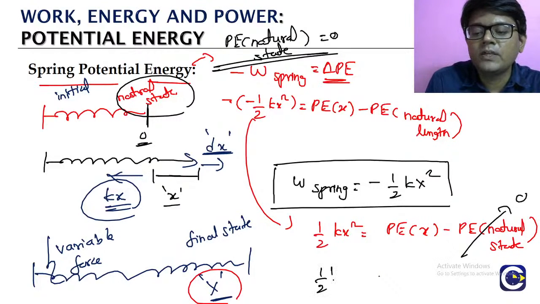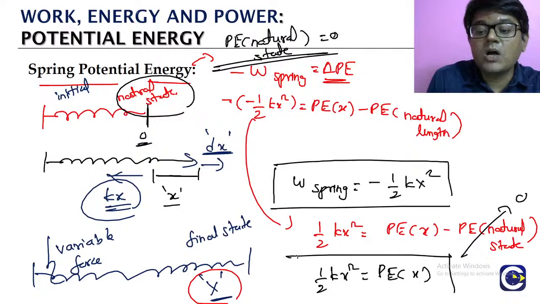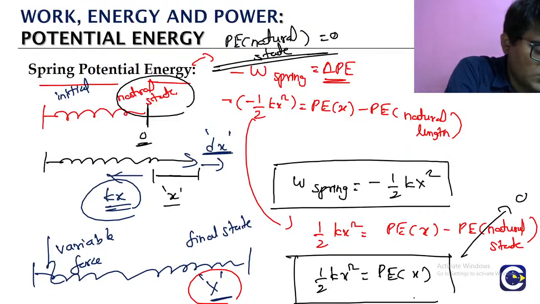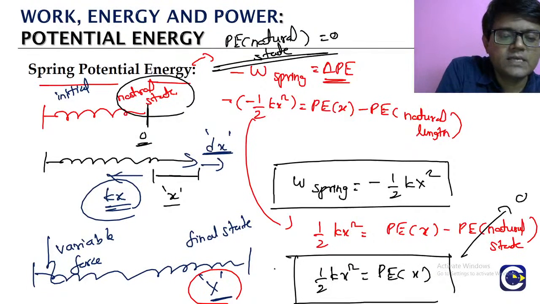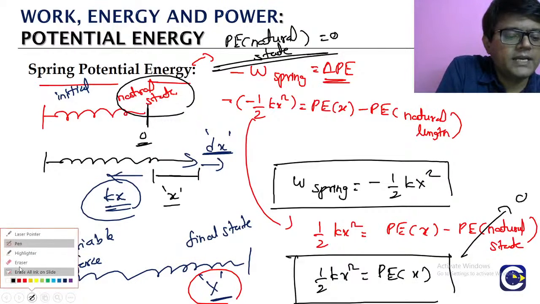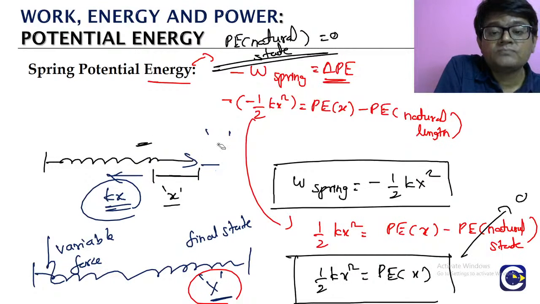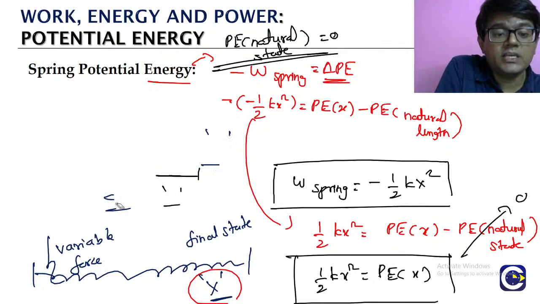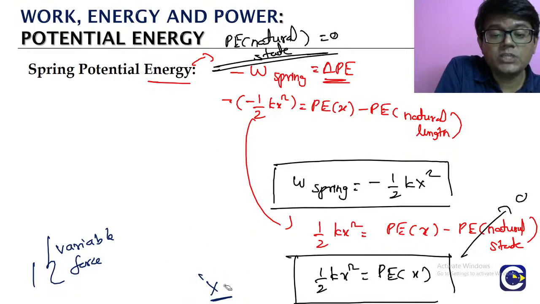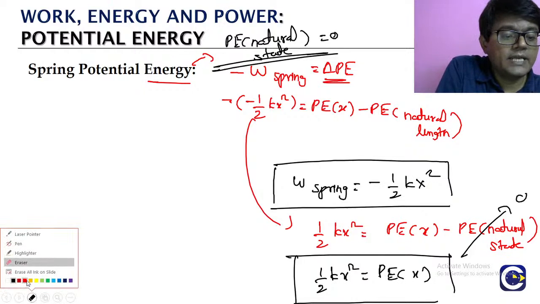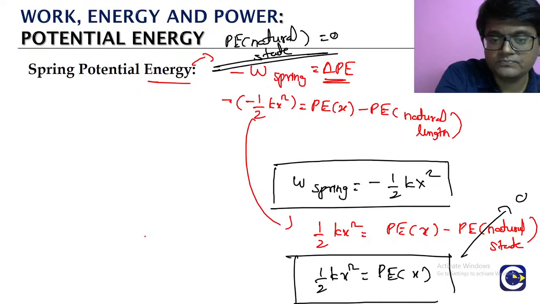Means the potential energy of the spring when it is elongated by a value x is half kx square. So when the spring is elongated by a value x, the potential energy value of the spring is half k into x square. So here we can see that the potential energy value will depend upon the property of the spring, which is the spring constant, and also it depends on the amount of elongation. Amount of elongation means from natural length, how much we have elongated.